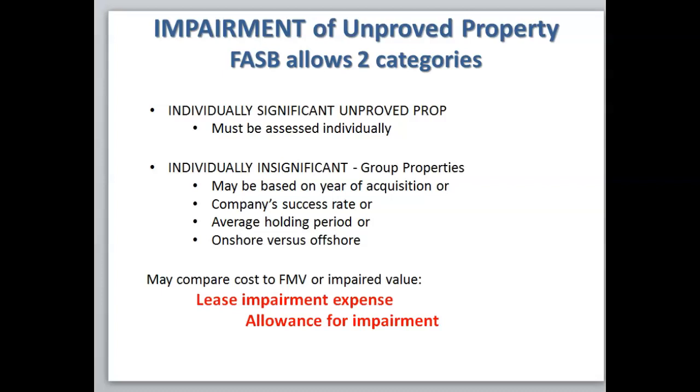So the journal entry to record the impairment, comparing it to fair market value, would be to debit lease impairment expense and to credit allowance for impairment.